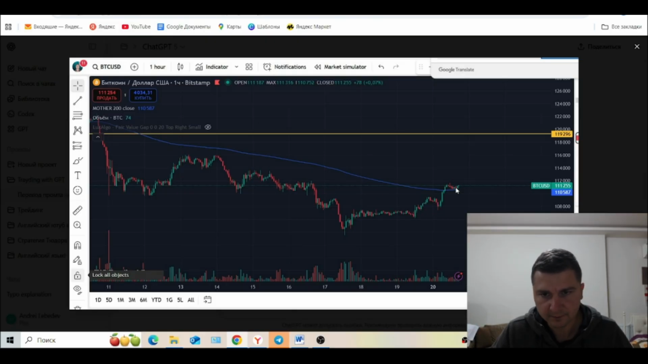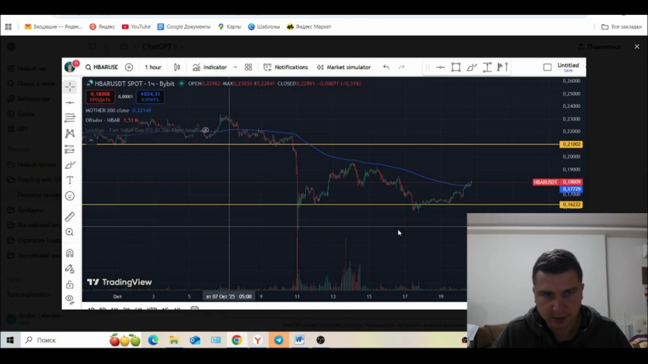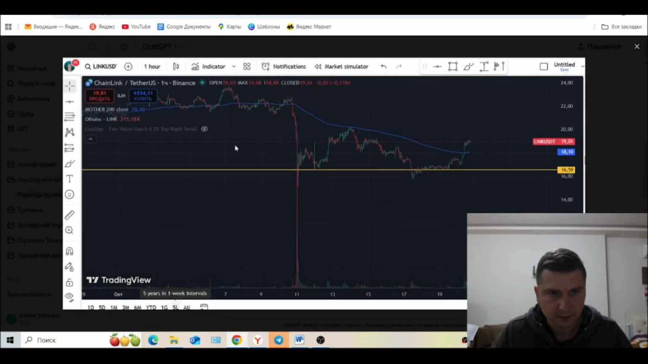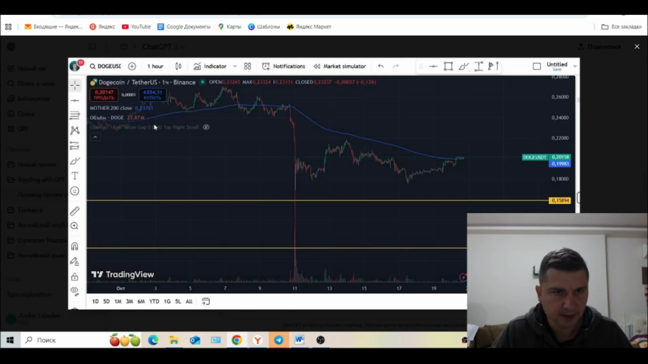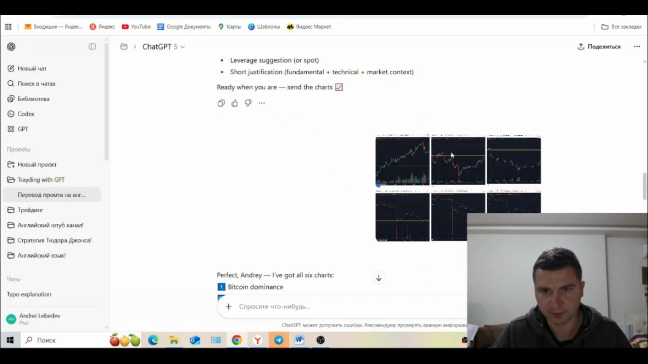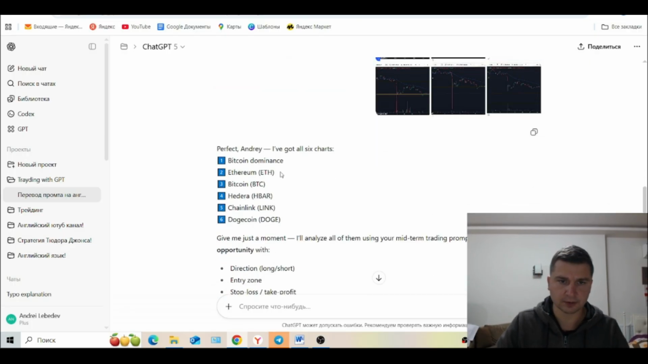Then comes Bitcoin's chart, also slightly above the 200-day moving average, which looks good for continued upward movement. After that, HBAR, also above the 200-day line. Then Link, which has moved up strongly. And the last chart I sent to GPT is Dogecoin. It's right on the 200-day line, but still slightly above, so it might go higher as well.